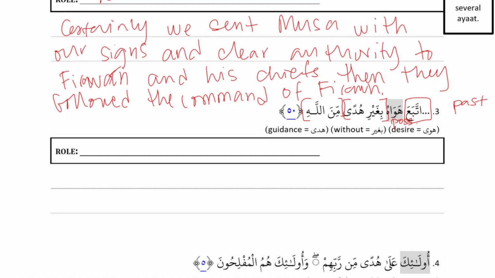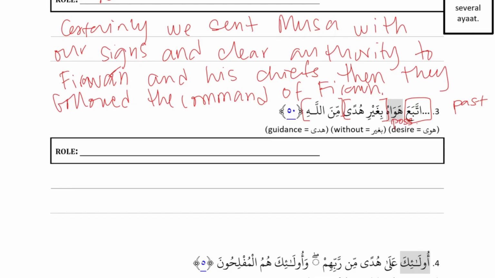Hawahu. So اتبع is, well, the thing about اتبع is that it's in the huwa form. Okay. Meaning that the doer can be embedded, or it can be outside. Okay, so we have 2 possibilities. Let's try them both and see what makes more sense. Okay, so if we were to make hawahu the outside doer, we would say his desire followed without guidance from Allah. That doesn't make much sense, does it?